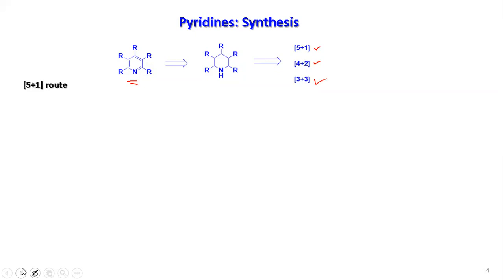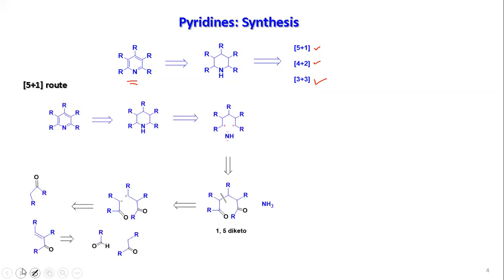In the 5+1 route, if I break down, as I told in the last class, always you have to first give the preference to the carbon-heteroatom bond cleavage. Okay, so in that particular bond, the electron is not equally distributed, so you have polarization of the bond.